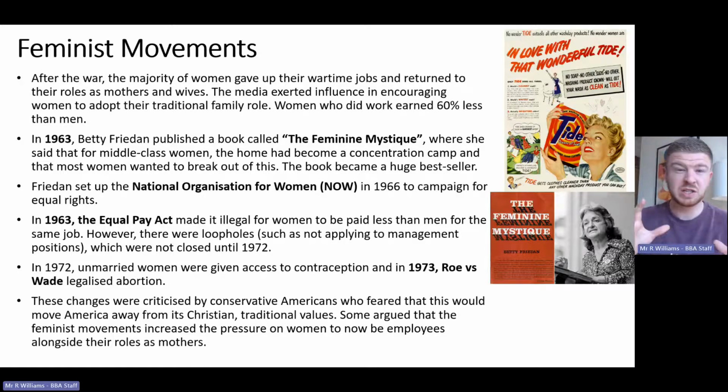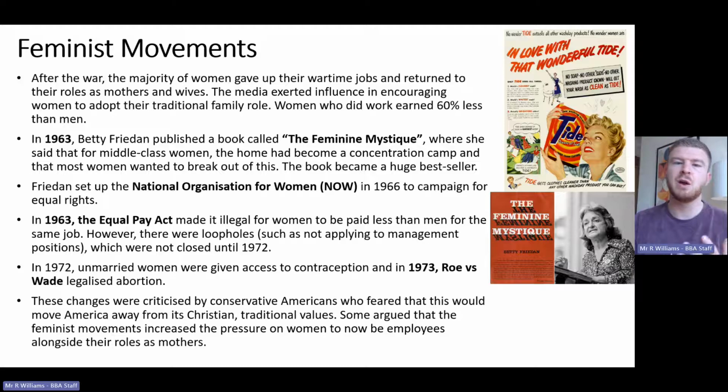And 1963 is a massive year for this part of the course, because you've got the March on Washington, you've got the assassination of JFK, you've got the Feminine Mystique being released, but you've also got the Equal Pay Act, and that made it illegal for women to be paid less than men for the same job. There were loopholes to this, so a female manager didn't have to be paid the same as a male manager, and those loopholes weren't closed until 1972. Also in 1972, unmarried women for the first time are given access to contraception.